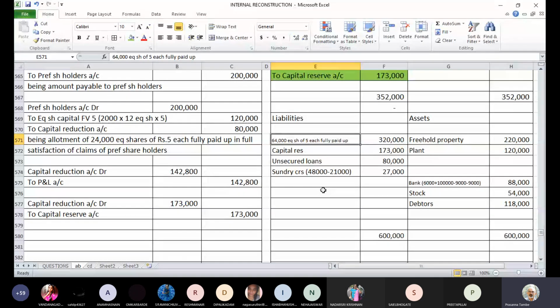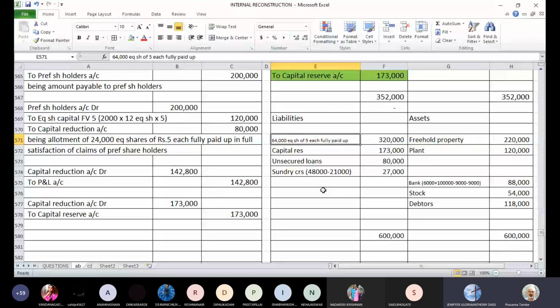Yes, sir. Okay, so that part, conversion into proper Schedule 3 format, you can try at your end. Any other difficulty in this sum? No, sir. Yes? Sir, I have a doubt. Like we passed the entry for P&L account write-off. So how will we know that we have to pass the entry even if it's not mentioned?